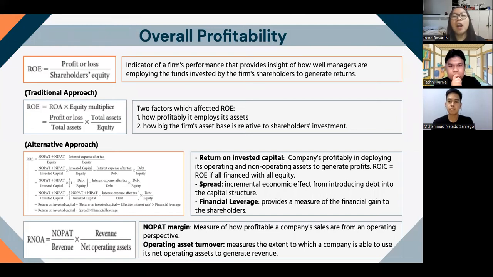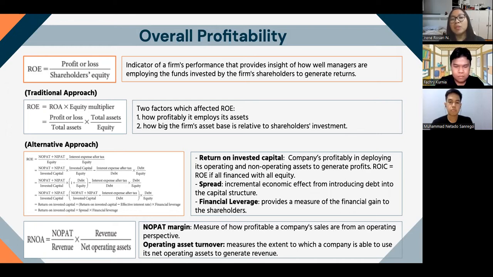In general, there are a lot of tools that can be used to measure the profitability of a firm, such as ROE and ROA. Based on the traditional approach, a company's ROE is affected by how big the firm's assets are relative to shareholders' investment, and it can be decomposed into return on asset and financial leverage, also the equity multiplier.